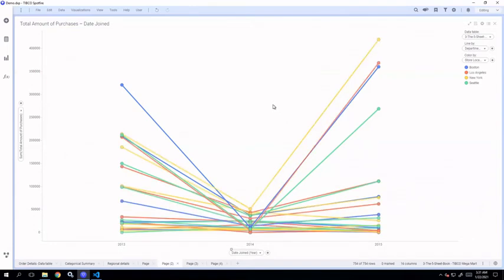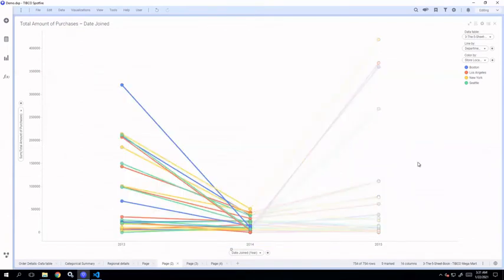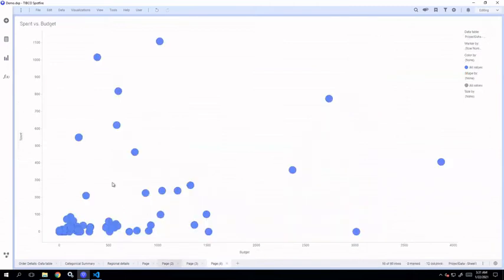Then, if you want to select multiple elements randomly, just click and draw a rectangle, like that. So this is a third way of selecting. Now, if you have selected some pattern by drawing a rectangle and you want to add some more points, just hold the Control button and then left click.